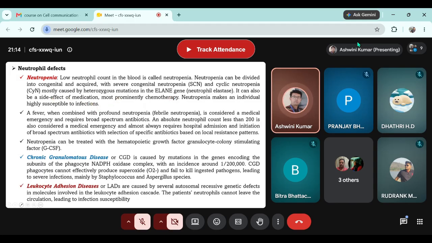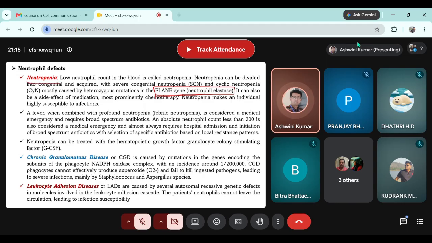One of the most common genetic defects that results in neutropenia is mutation in a gene called ELANE that codes for a protein neutrophil elastase. If there is a defect or mutation in the ELANE gene that is not producing enough neutrophil elastase, there definitely will be neutropenia.